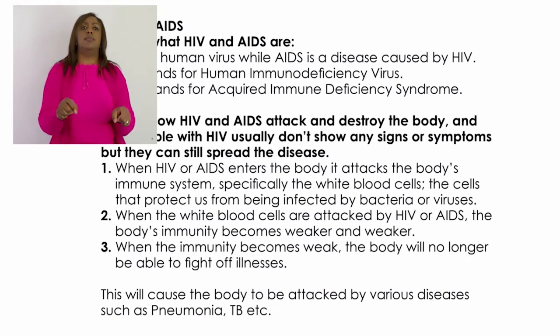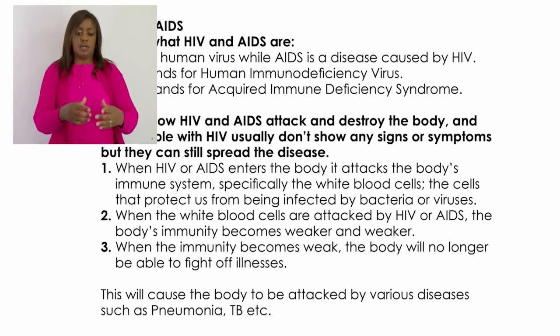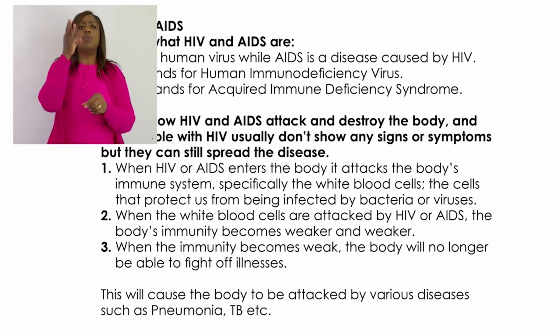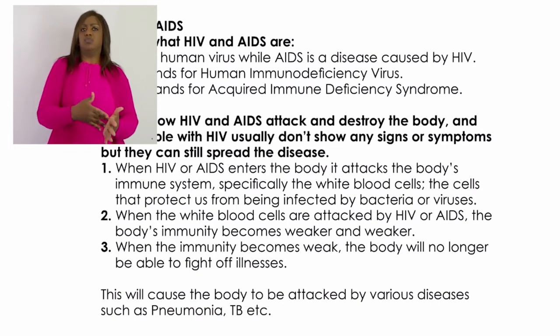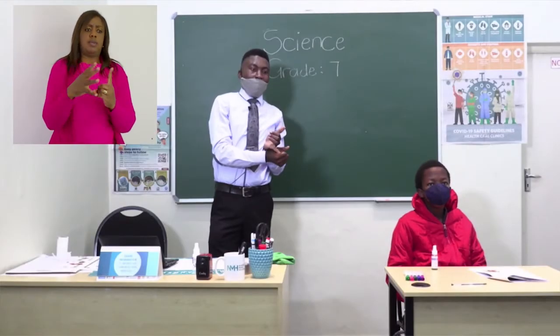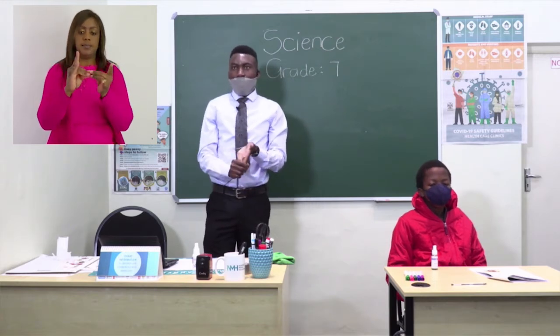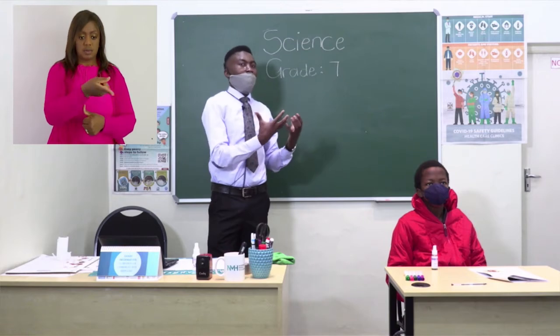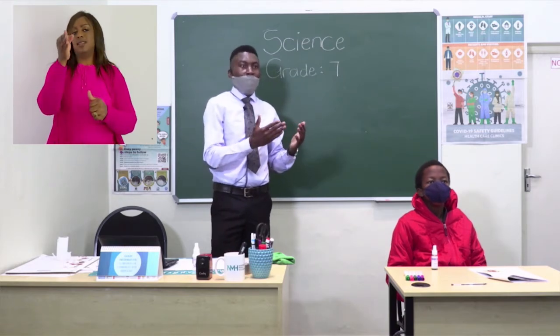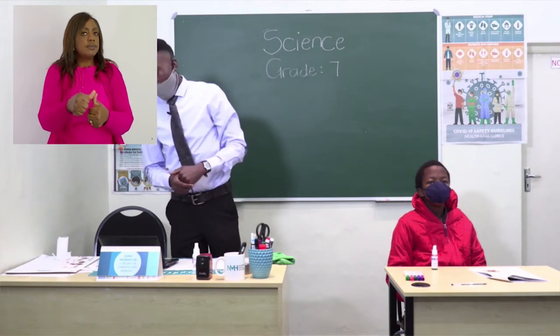So in today's lesson, we have looked at different ways of showing affection that are safe. We speak about hugging, kissing, shaking hands, and many more, so long as you make sure that the thing that you are doing is safe, so that it will not result in you getting STDs such as HIV and AIDS.